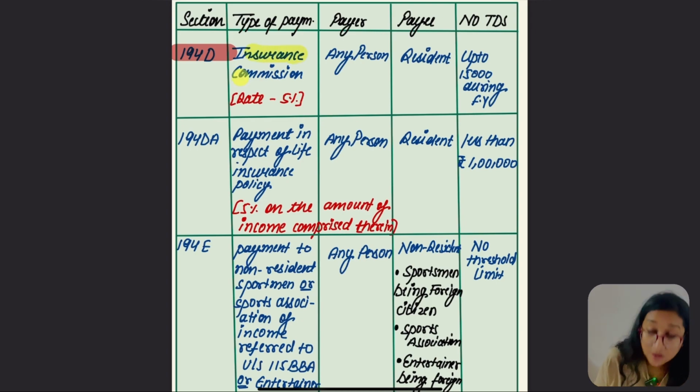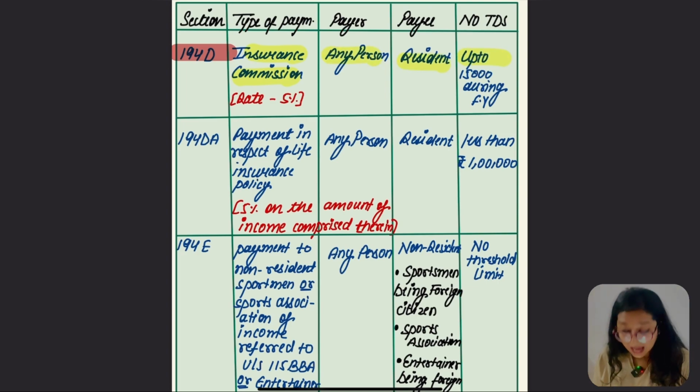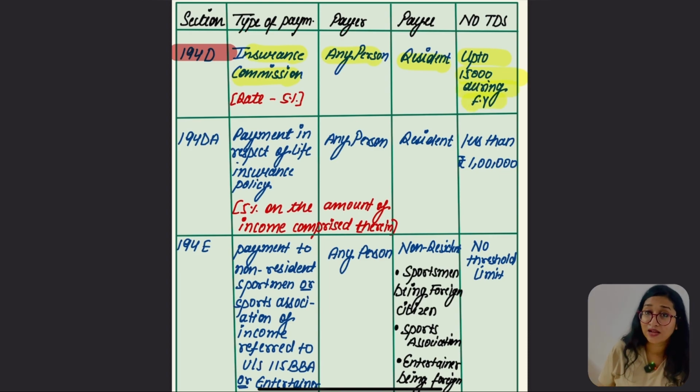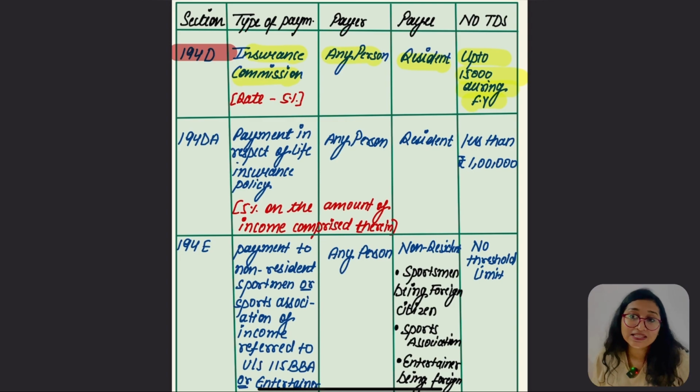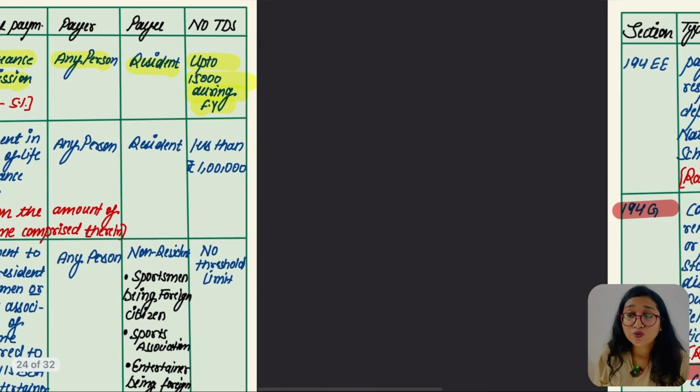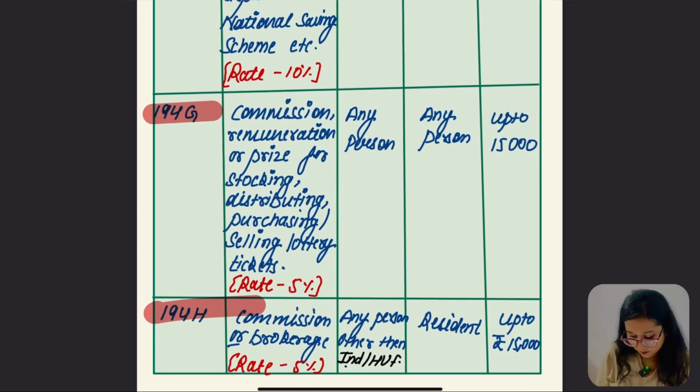Let me say it very quickly. 194D is about the insurance commission. The payer is going to be any person, the payee is going to be a resident, and no TDS is going to be applied up to 15,000 during the financial year. For these three sections, the rate is going to be 5%.